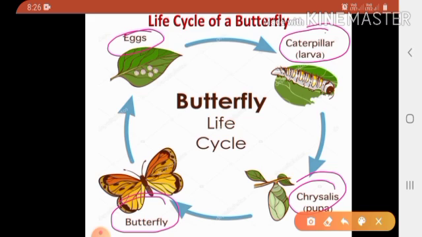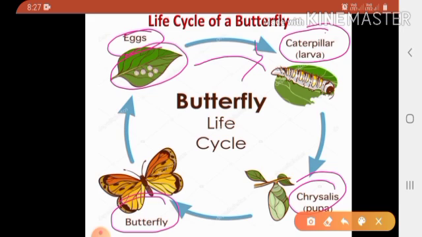See here, children, the first starting stage is an egg. Butterflies lay their eggs on the underside of leaves. Then the young one that hatches from the egg is very different from the adult. It looks more like a worm.